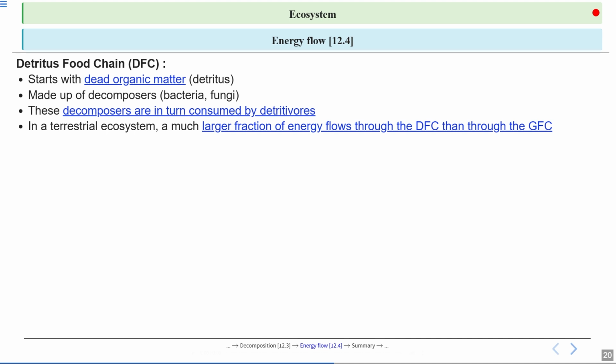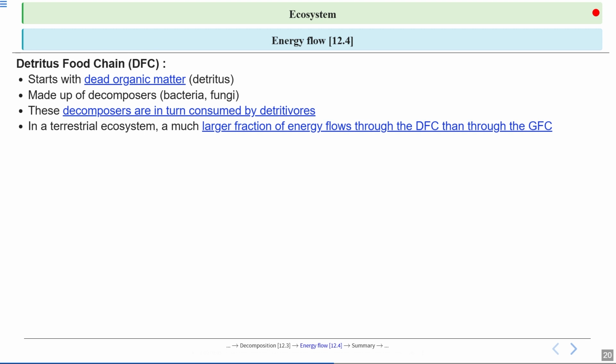The plants die and form detritus, so a huge amount of detritus is formed. This dead organic matter is then broken down by the decomposers in the detritus food chain, which represents the primary pathway for energy and nutrient cycling on land.